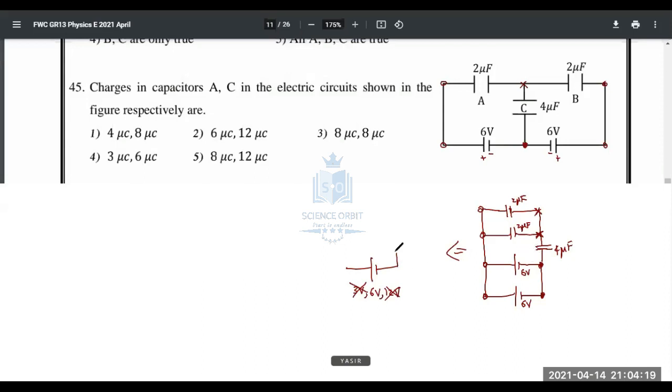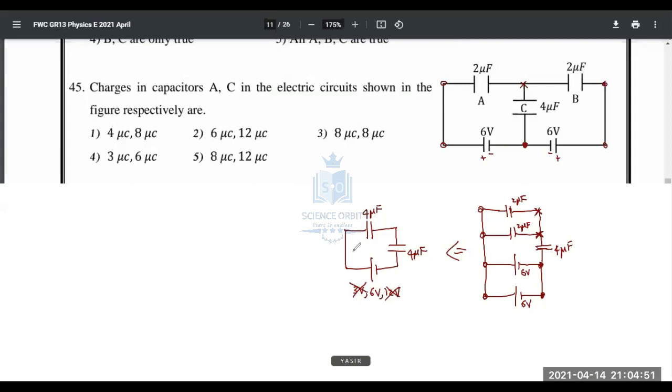And this 4 microfarad will remain as it is. And these two, you can shrink them. And this 2 microfarad and 2 microfarad, if you shrink them, what is the resulting capacitance? Hurry up. When 2 and 2 are in parallel, what is the resulting capacitance? It is 4 microfarad, not 1. No. When capacitors are in parallel, you have to add them. When capacitors are in series, only 1.